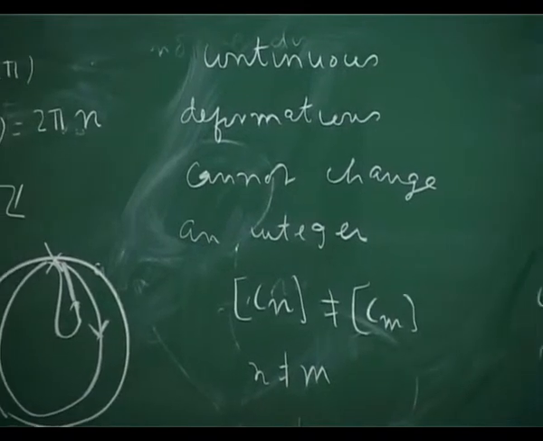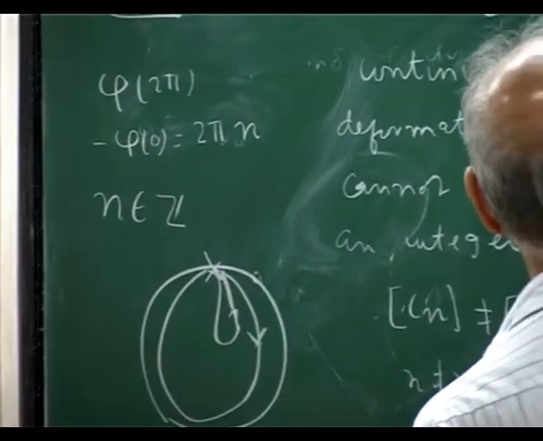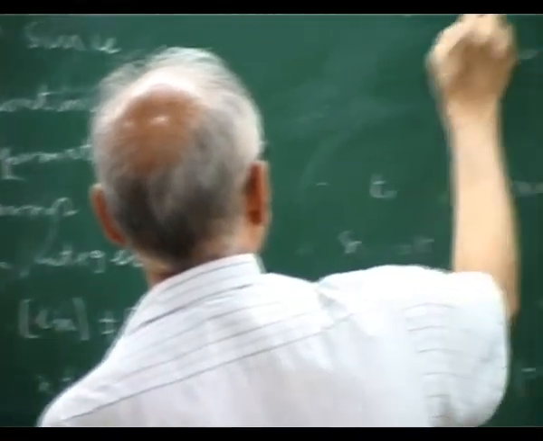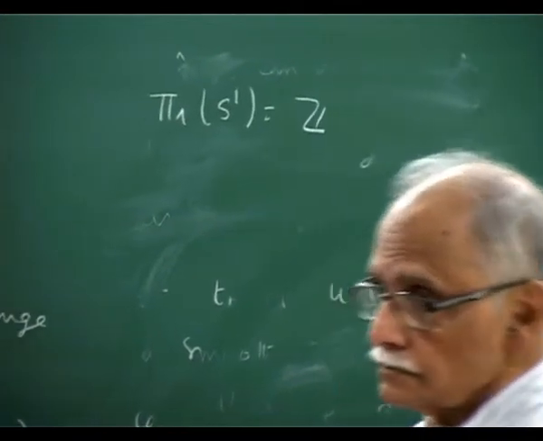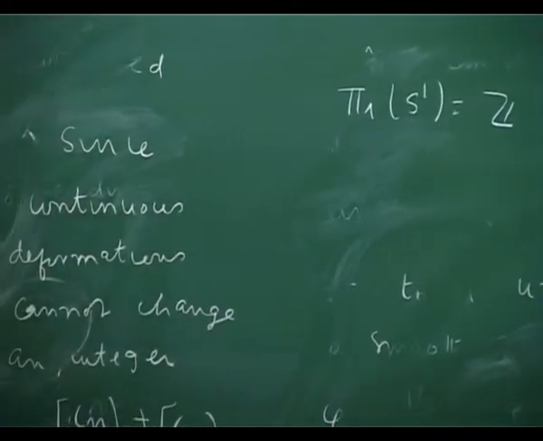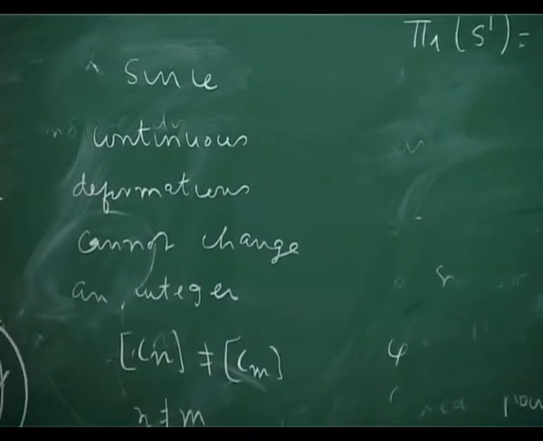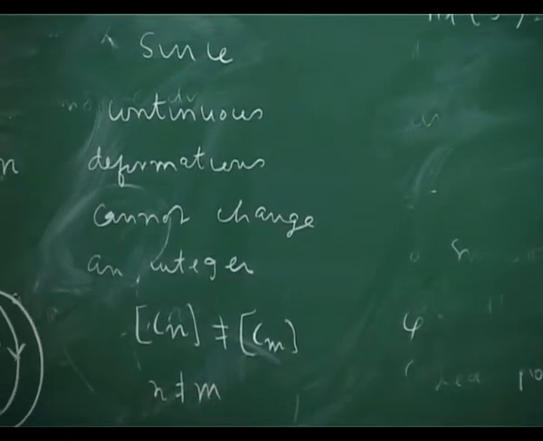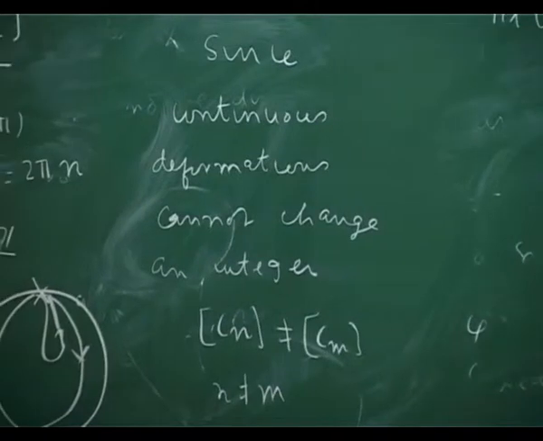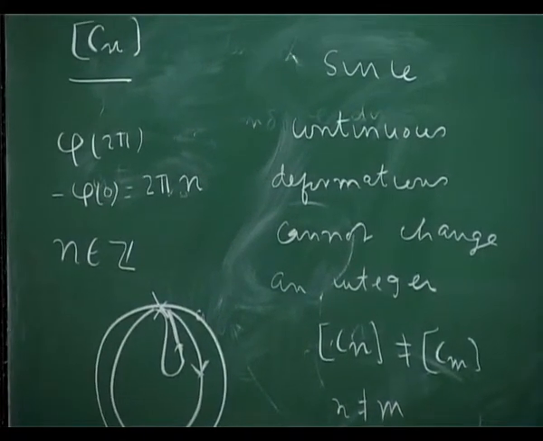So in fact the fundamental group of the circle is Z or U1. I have not shown you that there is no more. Can I divide this into smaller pieces? I have not shown it to you. I am happy with this proof.